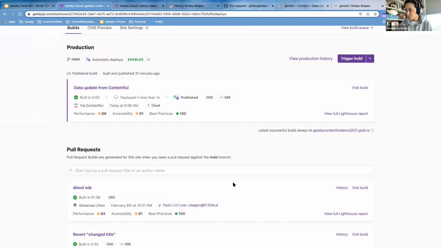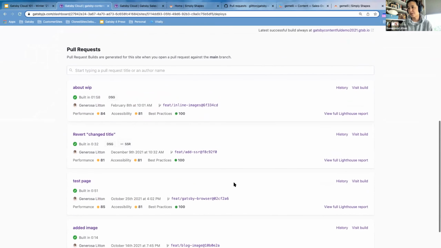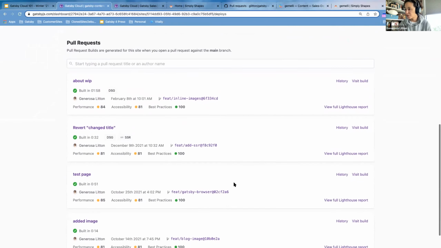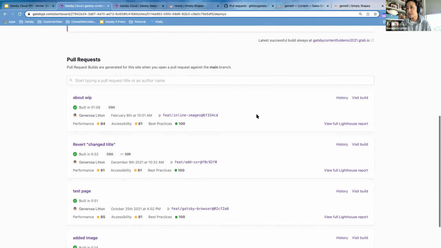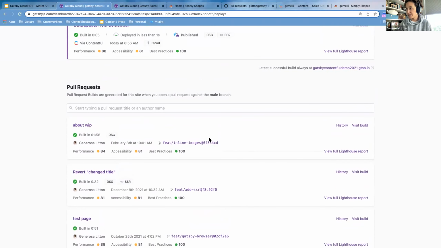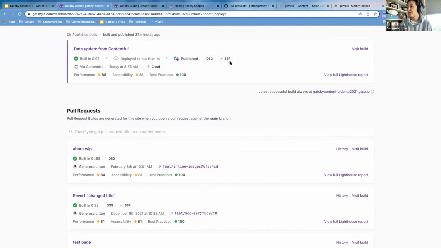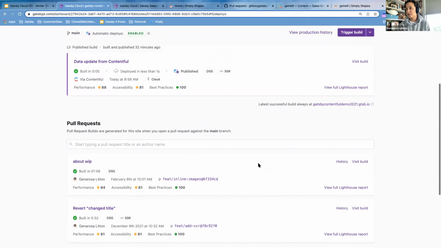And then down here, you notice there are several pull requests. As developers, when we're building features, we don't want to build against the production branch. We always have our own branch where we add features or we do fixes. So here, this is how we collaborate. We all work on our branches, and when we send in a pull request, we can actually see how our changes or our features compare to the production branch. So that's a really nice capability of collaboration.